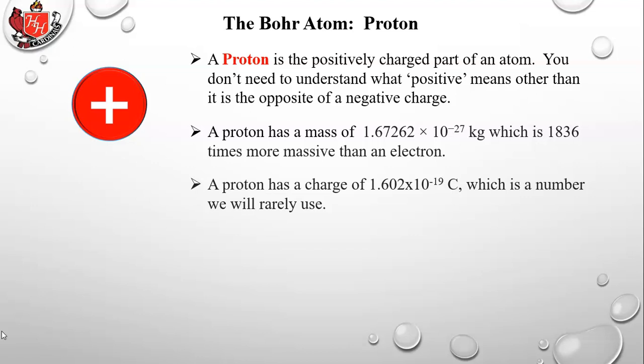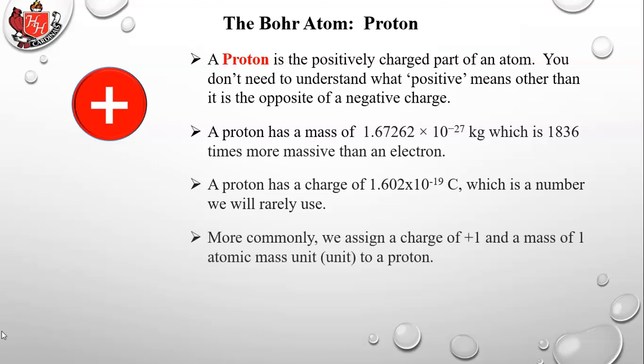A proton has a charge of, and there it is, and we'll talk about what a coulomb is. That's the letter C, but it's 1.602 times 10 to the minus 19th, a very small number, which we will rarely use. Most commonly, we will simply assign a charge of +1 to a proton. That's the charge on a proton, and a mass of 1 atomic mass unit. For the most part, an atomic mass unit is designed as the mass of a proton and also a neutron, which has about the same mass.